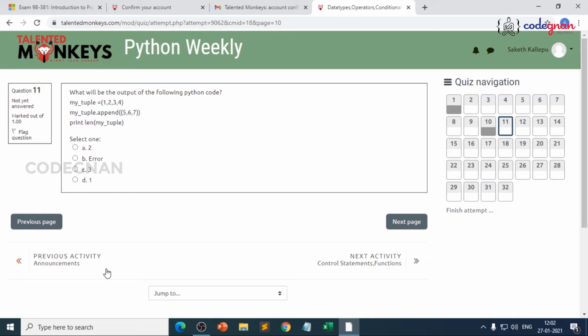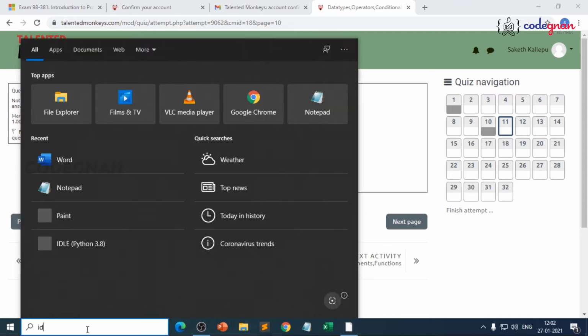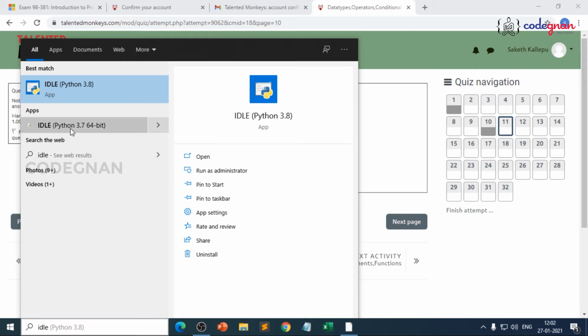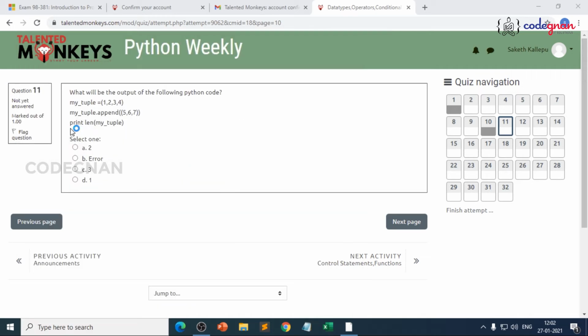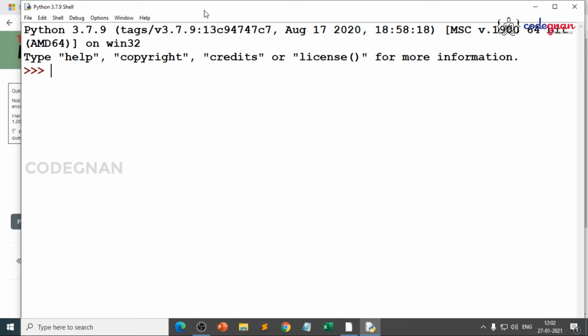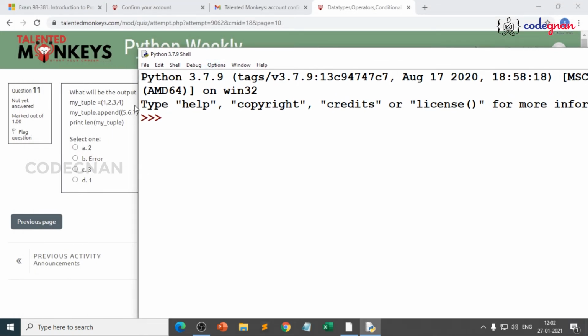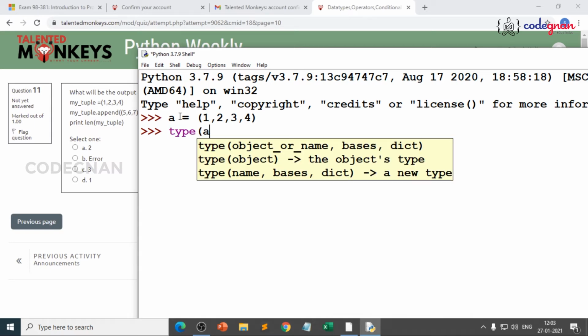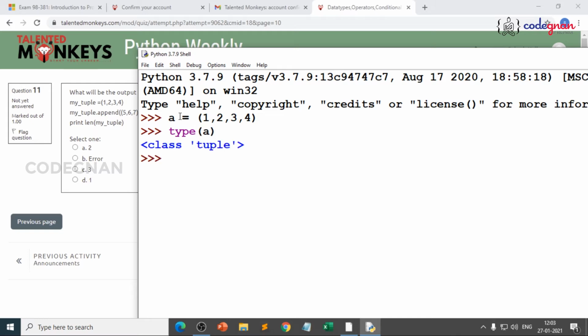Let me prove it, because I can show you ideally, but make sure that in your exam you cannot use any Python terminal. But for your practice, you can check yourself, because there they have given something like my tuple is equal to 1, 2, 3, 4. I'll take A is equal to 1, 2, 3, 4. Okay. Now once you press enter, A is a tuple, right? So just make sure that in the first attempt you can use IDLE to check yourself, but from the second and third attempts, don't try to use IDLE. For your understanding, I'm using it.